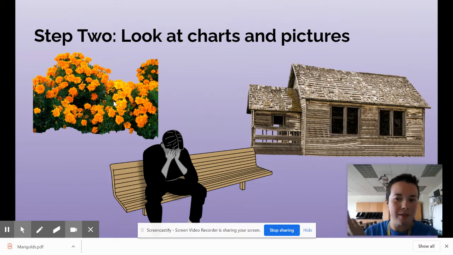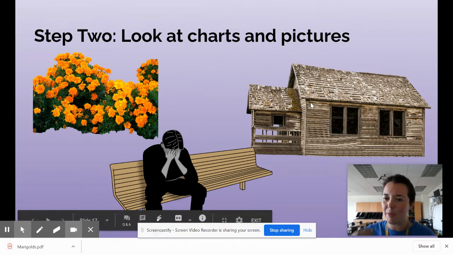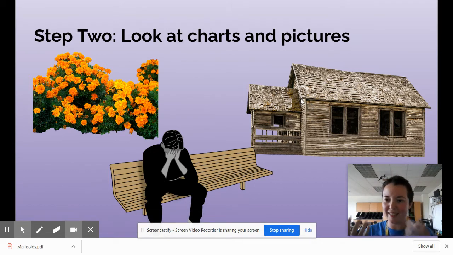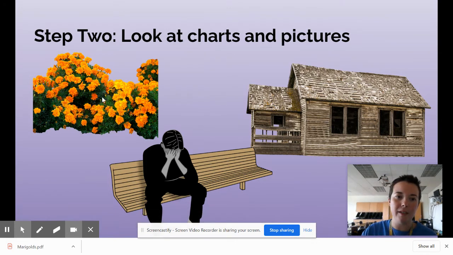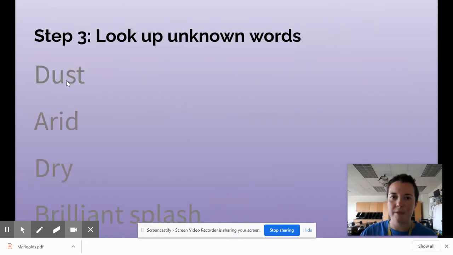So I'm going to notice several different things here. These 2 pictures here, to me, look really sad. Like this house looks like it's falling down, like it's not going to make it. And then this poor person, they're crying, they look sad. But then over here, we have these beautiful flowers that just look gorgeous. So there's a difference between the beautiful, gorgeous, lovely marigolds and kind of the desolation and sadness in this picture. So let's think about that feeling these pictures give us.